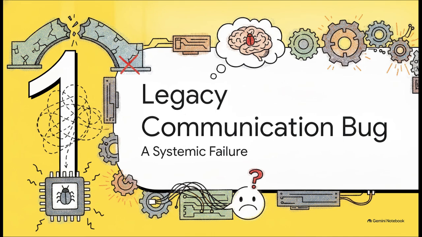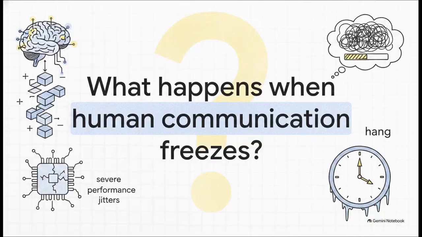All right, starting us off, Section 1, the legacy communication bug. To really grasp this patch, we first have to understand the systemic failure that happens during standard human interaction. What actually happens when communication freezes or hangs, just like a broken computer program?